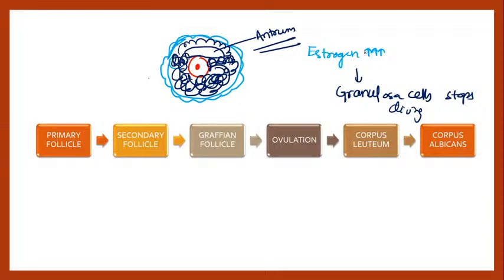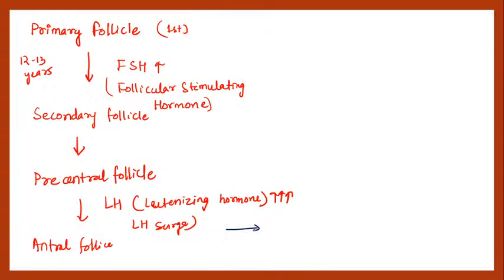Now when the estrogen level is beyond the threshold, granulosa cells stop dividing and, when the LH is surged, start expressing collagenase, prostaglandin and prostacyclin also, right? So now what will this prostaglandin, prostacyclin, collagenase do?